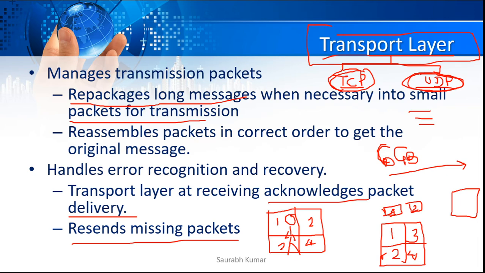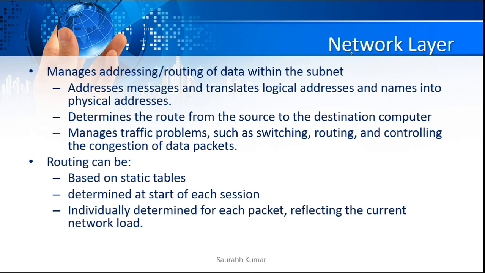Then the next layer we have is the network layer. What is the task of the network layer? It manages addressing, and it manages routing of data within the subnet. The most common device at the network layer is the router. If a router receives any data, that is known as a packet at the network layer.